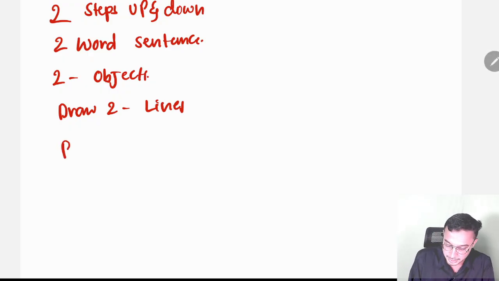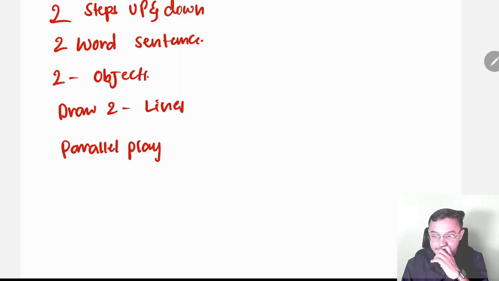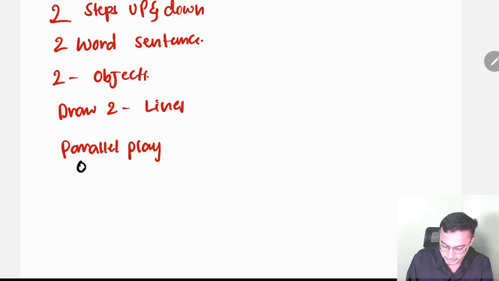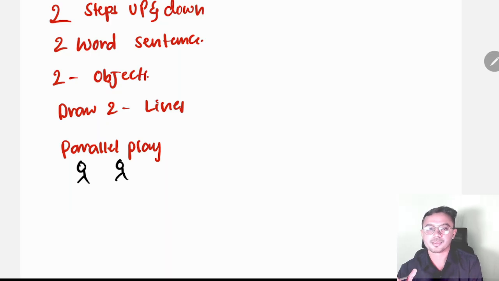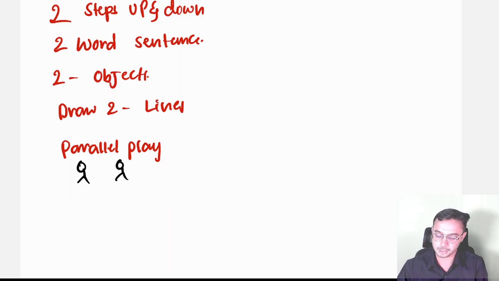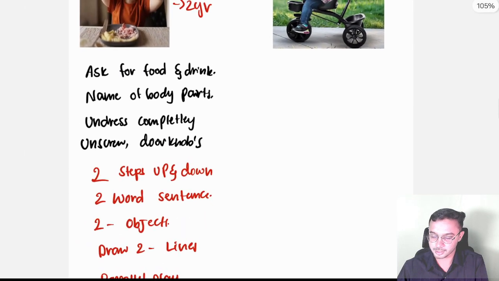And parallel play. Parallel play comes under 2 years. What do you mean by this parallel play? Suppose imagine two kids are there, and the two kids are together, and they're playing at their different. He will be in his own world and this kid will be in their own world. They won't follow or obey and all, right? They will be playing among themselves only. They won't have interaction with each other. So that is known as parallel play. So these are all the milestones which come under 2 years.